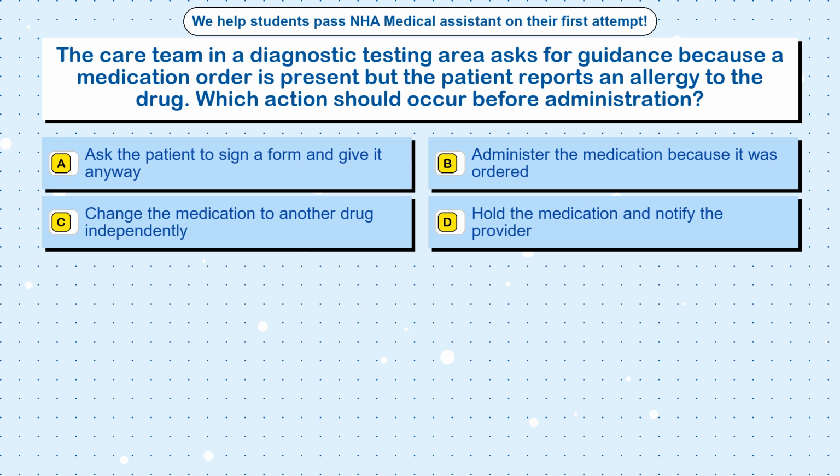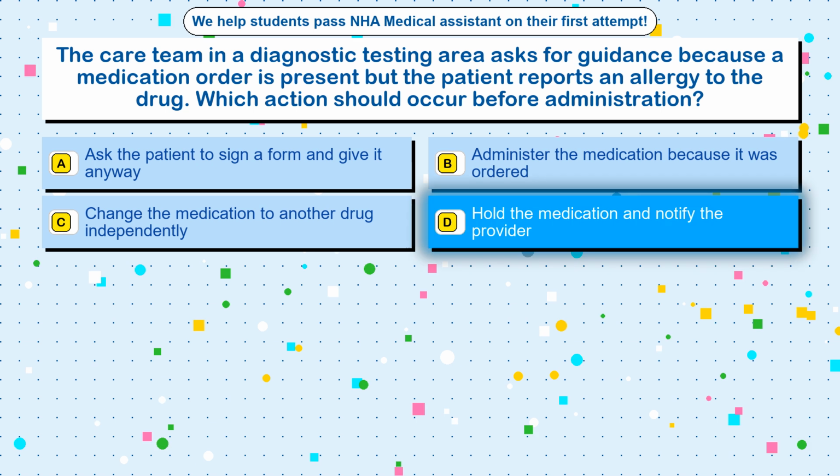Which action should occur before administration? Option A. Ask the patient to sign a form and give it anyway. Option B. Administer the medication because it was ordered. Option C. Change the medication to another drug independently. Option D. Hold the medication and notify the provider.